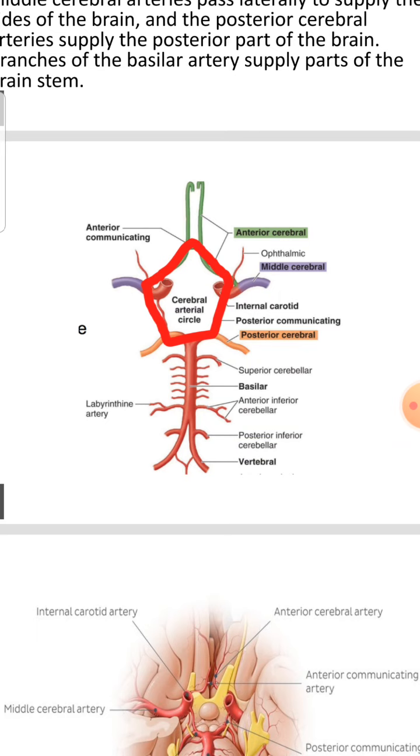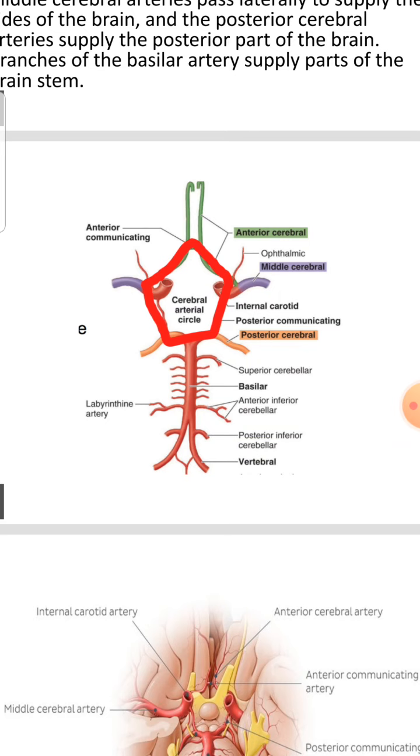Now let's repeat the whole circle of Willis, as we have discussed the sources individually. Starting from the posterior source once again, the vertebral arteries arise from the subclavian arteries, and after entering the brain, these two arteries join to form a single artery known as the basilar artery. The basilar and vertebral arteries both give numerous branches.